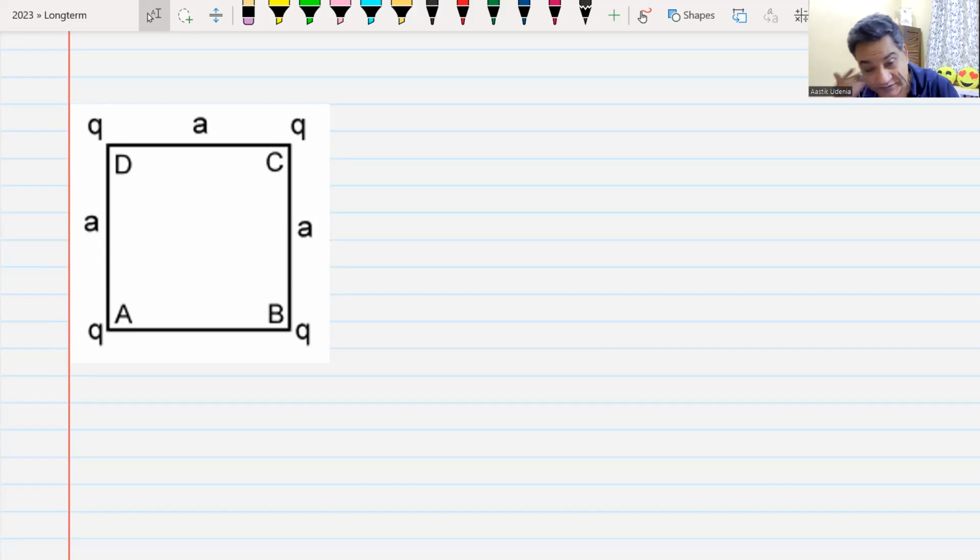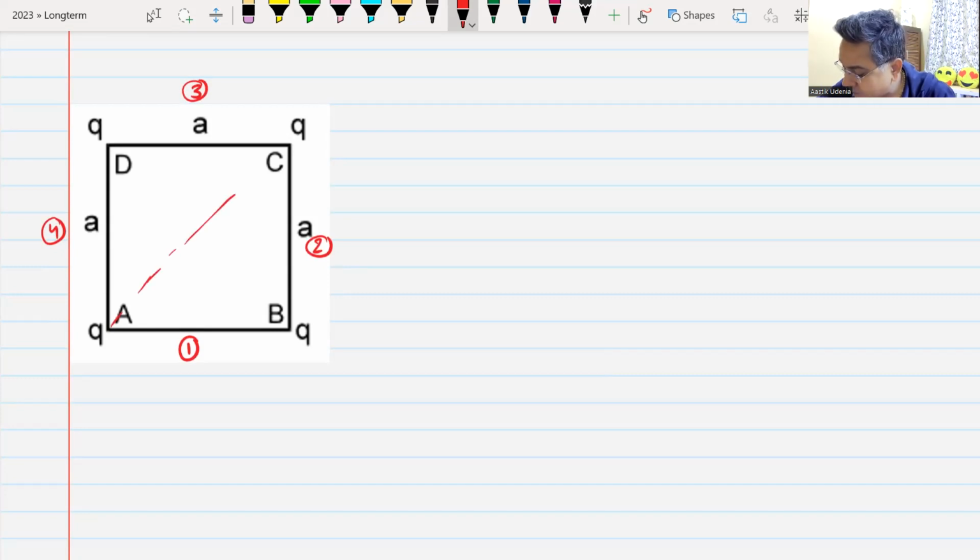Sir, is it minus root 2 KQ square by A? Okay, so how are we supposed to do this? We are supposed to find out how many pairs are there. We know the electrostatic potential energy of 2 point charges. This is pair number 1, pair number 2, pair number 3, pair number 4. 4 pairs like this. Then you have the 5th pair between these two, and you have the 6th pair between these two. You have to find the energy of each pair and add them, that will be the energy of the system.